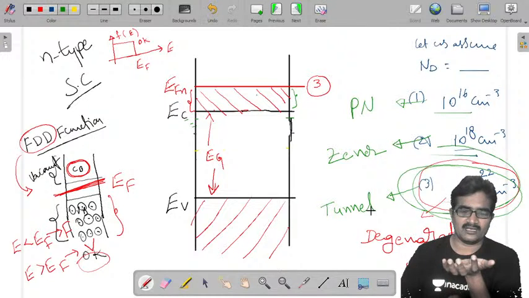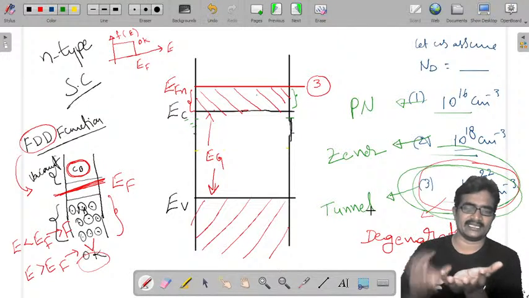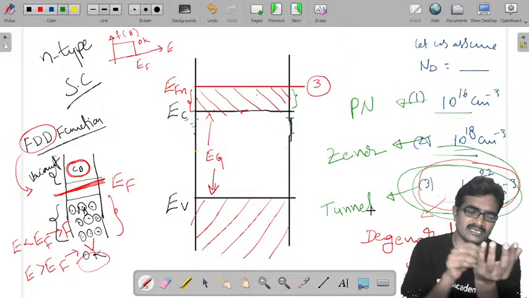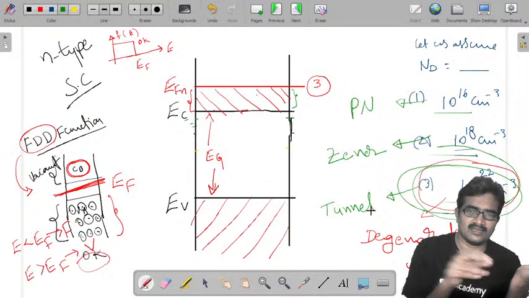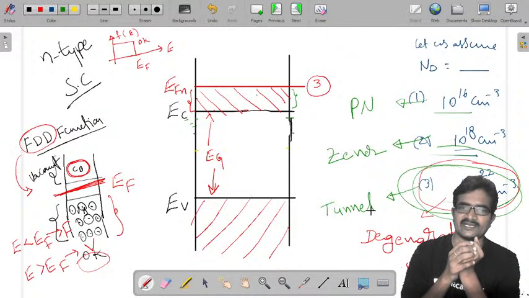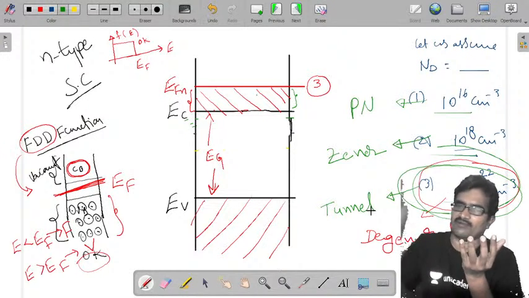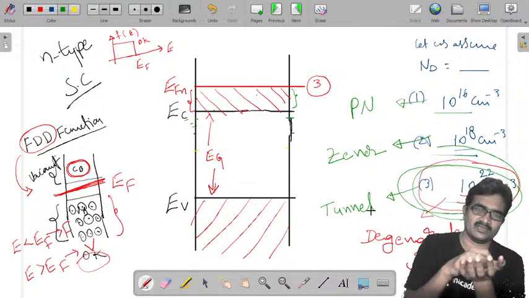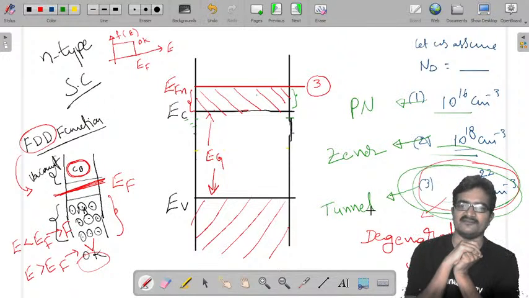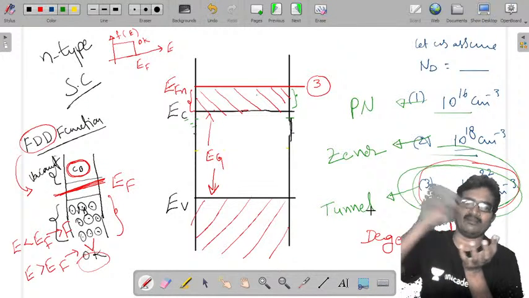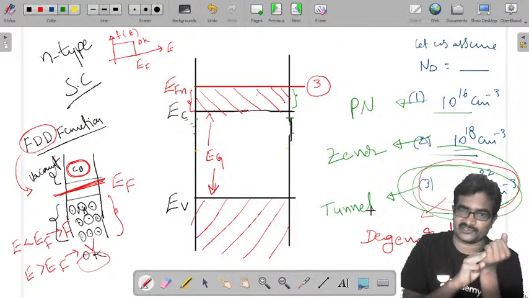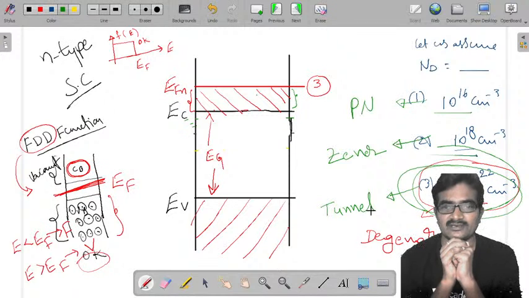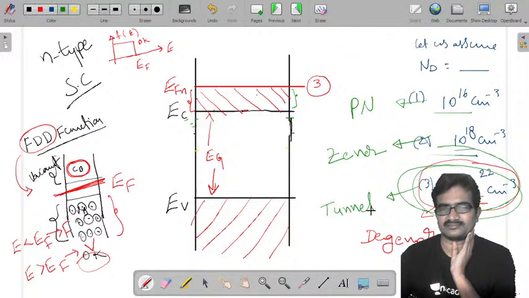Take a bowl, and in that I take milk. If I add 1 spoon of sugar, it can be used for designing a PN junction diode. If you add 1 more spoon of sugar, in this sense more doping, you can use that for designing a Zener diode. And 1 more spoon, that means now I am adding 3 spoons, more doping, now I am going to use that for designing a tunnel diode.